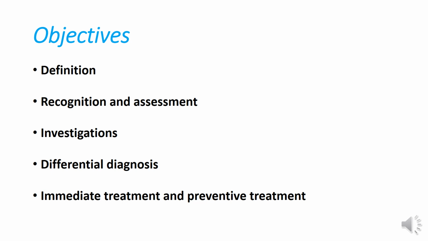So what is the difference between immediate and preventive treatment? Immediate treatment means the patient has symptoms, meaning he has already developed SVT. Now you are going to treat him. It's kind of an emergency. But with preventive treatment, you prevent it from occurring again. Like in an asthmatic patient, we give the salbutamol inhaler for immediate treatment, and we give inhaled steroids, which is called preventive therapy, to prevent this attack from occurring again. So let us start.